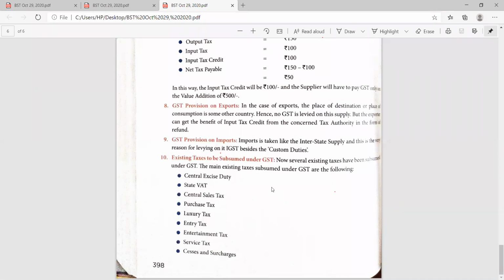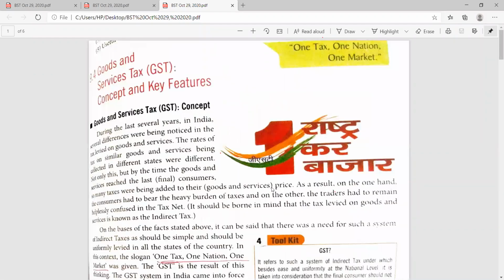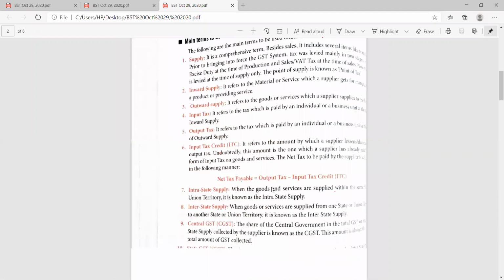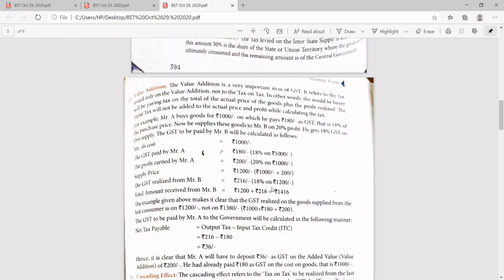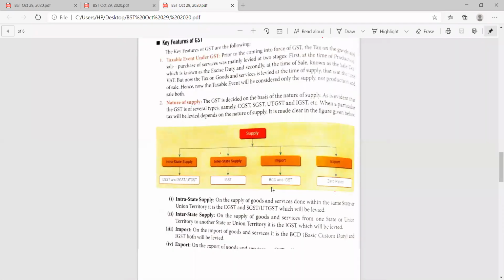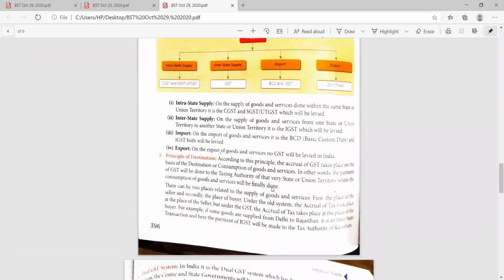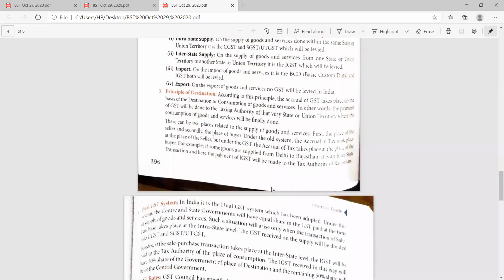So let's recall what we have done today. We started with the introduction of GST first. We did the meaning of the GST. After that, we did the main terms related to the GST, and then we came to know what the key features of the GST are. These are the taxable under the GST, nature of the supply, principle of the destination, and dual GST system.